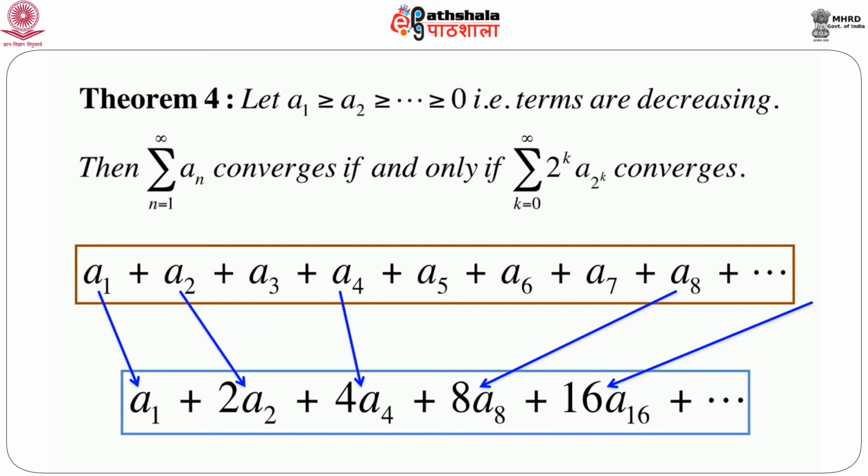So, basically we are just considering a very thin sequence, because you see the original sequence is this, and after a4 we are considering the term a8, which is slightly away from a4, and as we move on, the distance between two consecutive terms in terms of the original series is increasing. So, we are basically collecting very few observations, but we are still constructing a new series of real numbers. And we claim that the original series converges if and only if the new series converges.